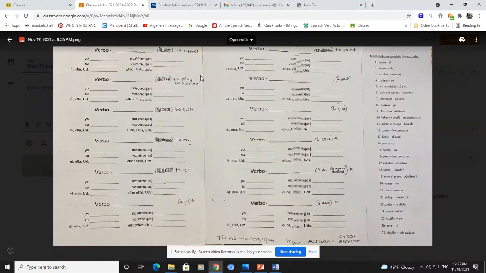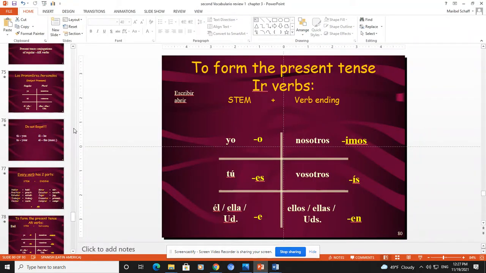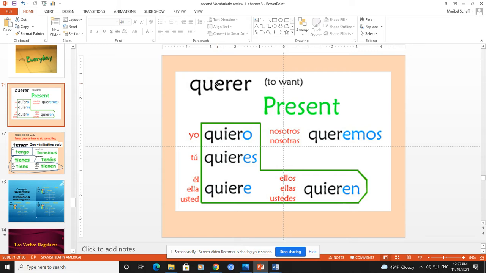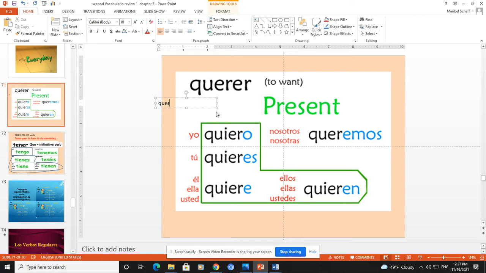Also, when you do this work, identify those verbs that are irregular. I mark them with a little star. So we have the verb querer, which is irregular. I remind you those verbs have a stem change. So if I identify the stem of querer, if I drop the ending, I have quer. But this verb also has a stem change because it's a shoe verb, where the E is going to change to IE. That means that your form is going to be quiero.